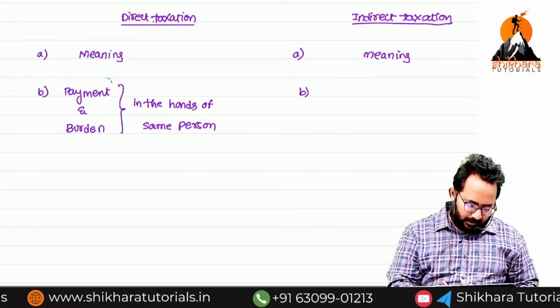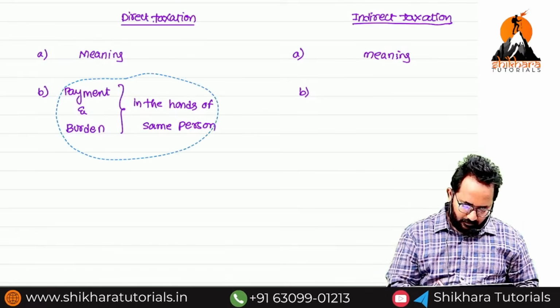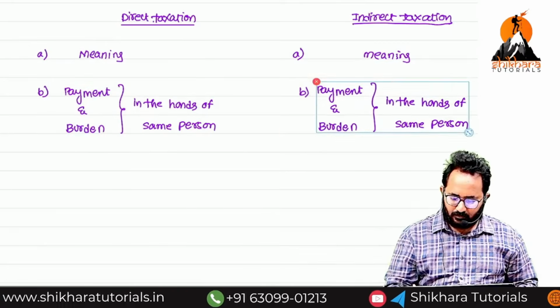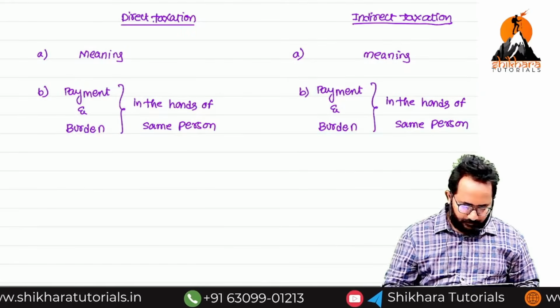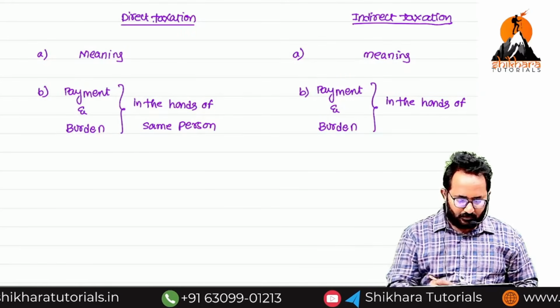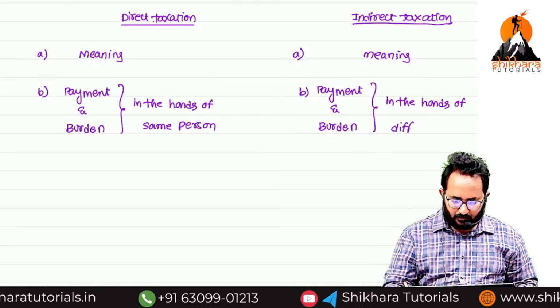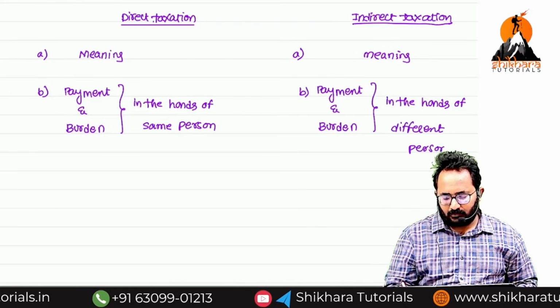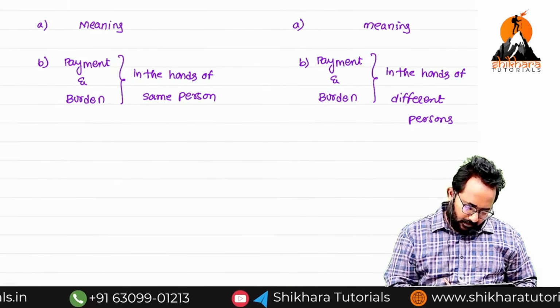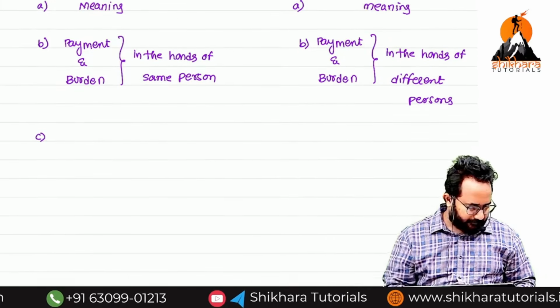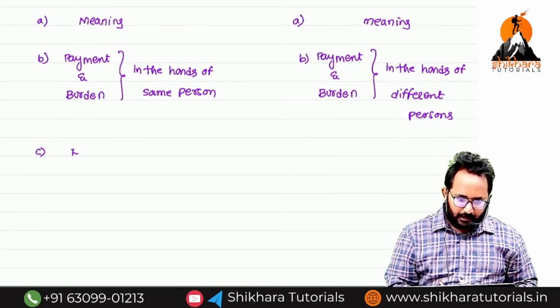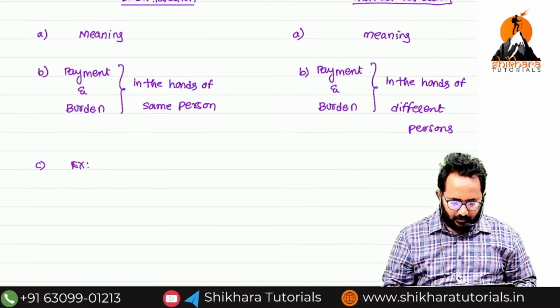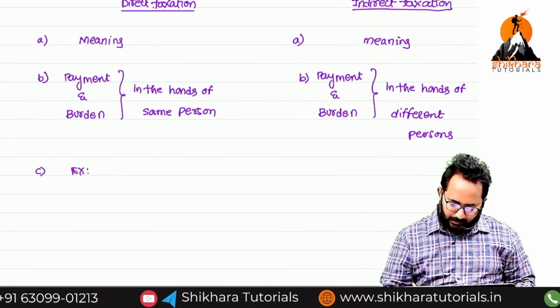Payment and burden in the hands of different persons. Understood? Example we can write.